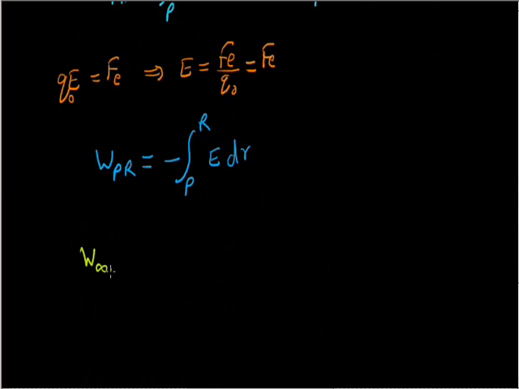So W infinity A will be given as minus the integration from infinity to R of E dot dr.